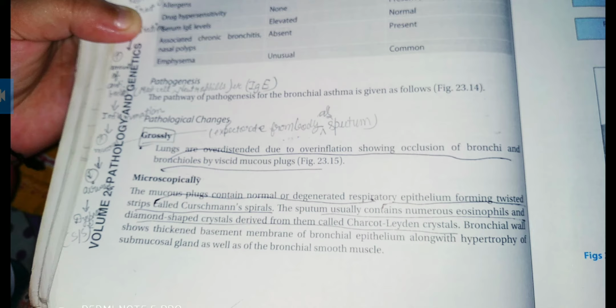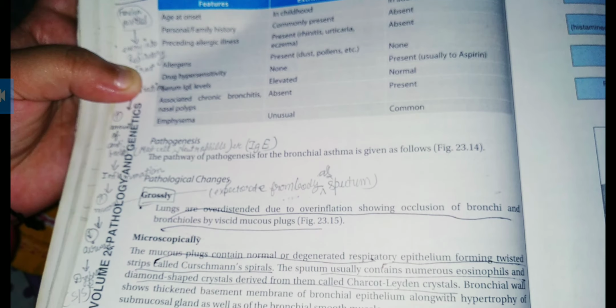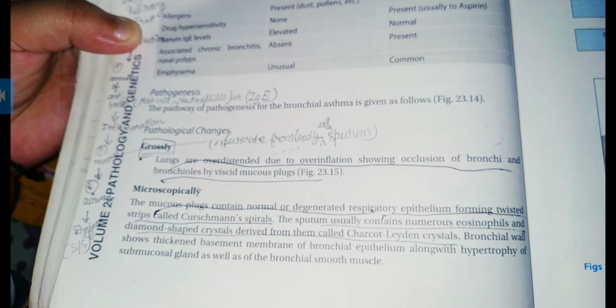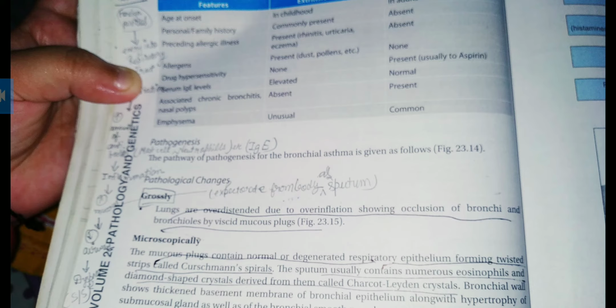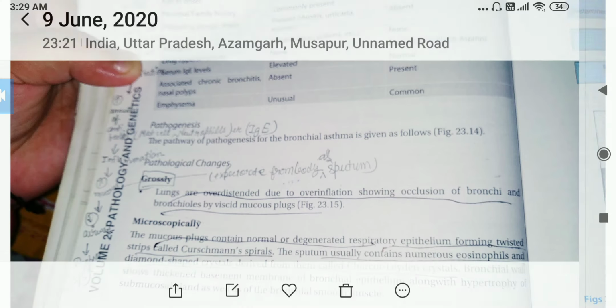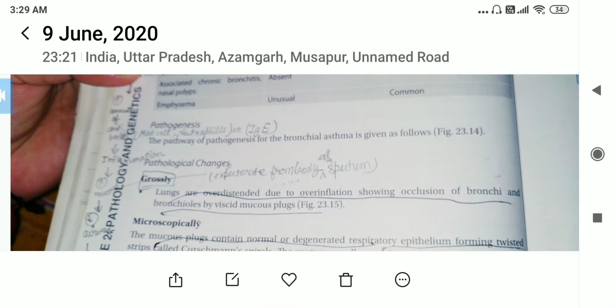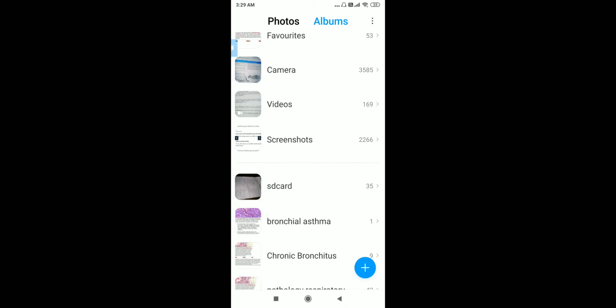Mainly here what will happen? Blockage will occur. So excessive mucus production is there, due to which complete blockage can occur and over distension of lungs can occur due to viscid mucus plug. That is the main thing. And Curschmann spirals are the main thing. Let's see the diagrams, some diagrams of bronchial asthma.